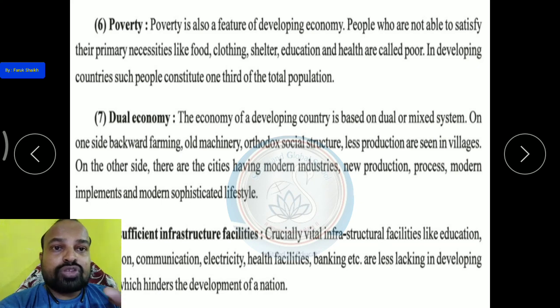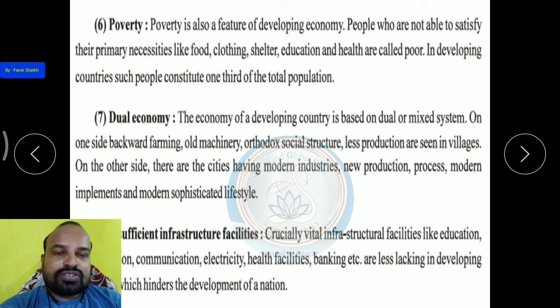यानी कि गांव में जो लोग हैं, their farming is very backward farming. They are still using bullocks to plow their fields. Okay, old machineries, the plows and all are very old. Okay, the submersible machine they are using is also very old. Okay, it cannot even get much water from the well, from the tube well.